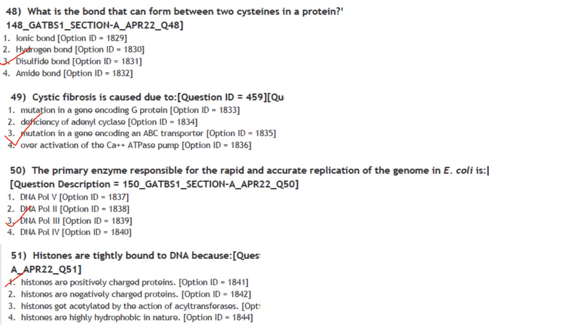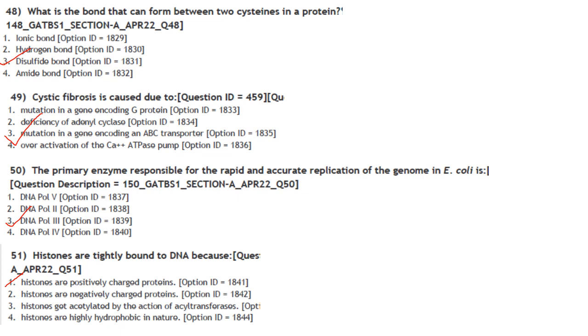Cystic fibrosis is caused due to. So cystic fibrosis is an autosomal recessive disease and it is caused by a mutation in the gene cystic fibrosis transmembrane conductance regulator. And this particular gene belongs to a large superfamily of ATP binding cassette transporters or ABC transporters. So the answer here is mutation in the gene encoding an ABC transporter. Answer is option 3. Then next one.